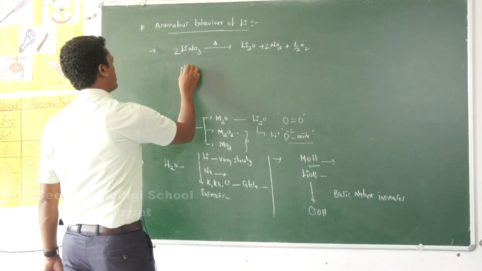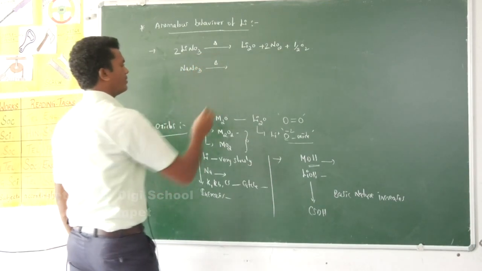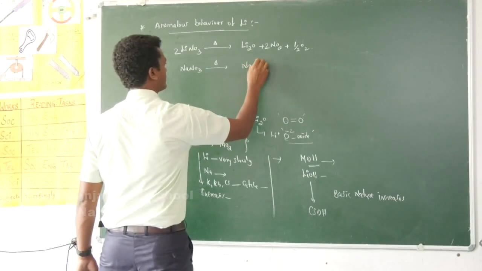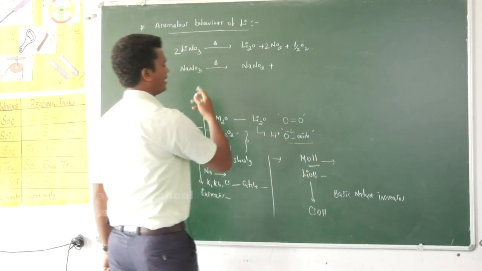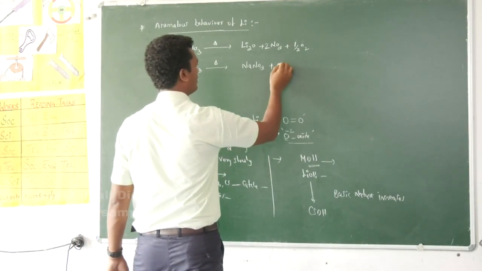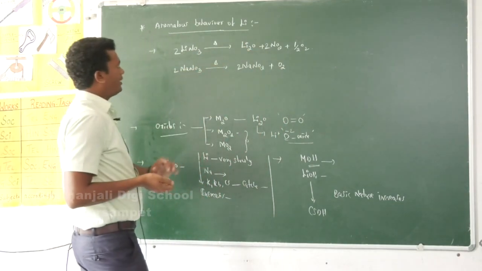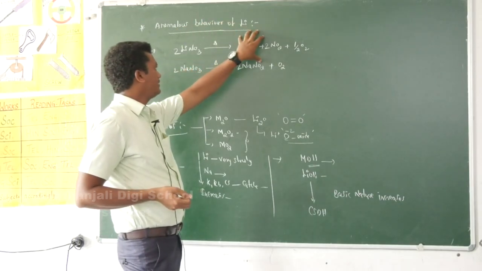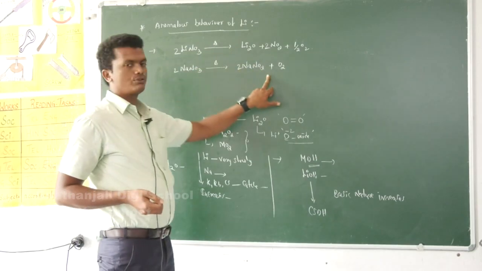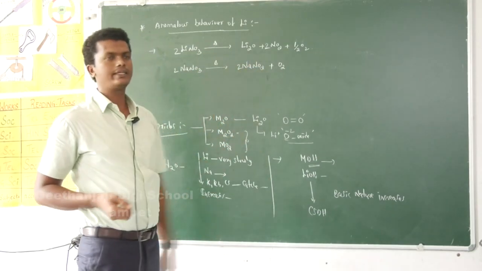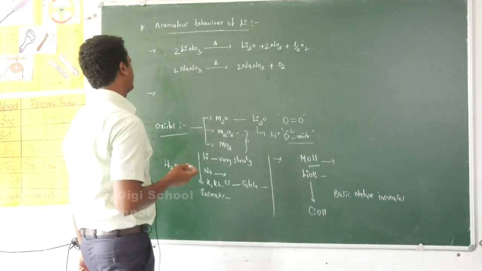Whereas the nitrates of other alkali metals on heating, on decomposing, produce nitrites with the formula NaNO2. Let me take NaNO3. The product is sodium nitrite, and it also liberates O2. So lithium nitrate produces its monoxide, whereas sodium nitrate produces sodium nitrite. In that manner, the nitrate of lithium is different.